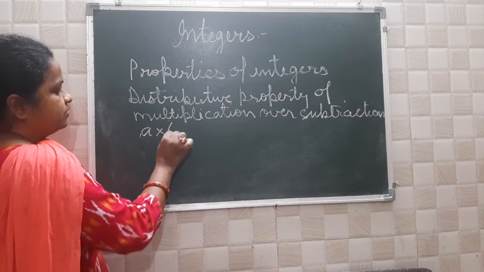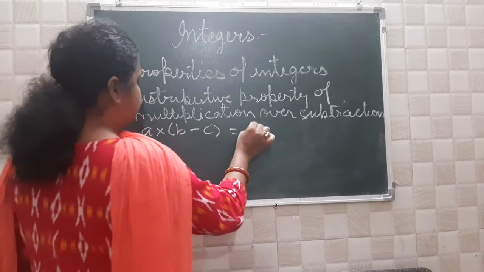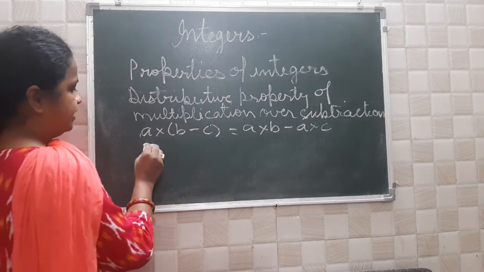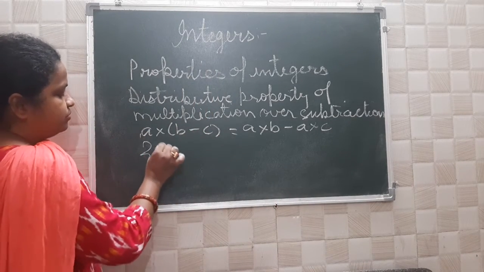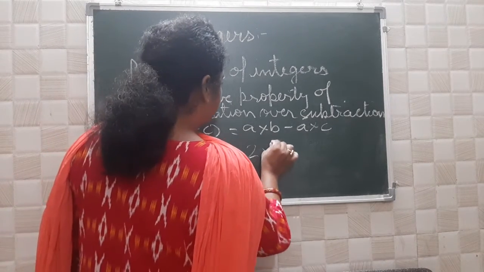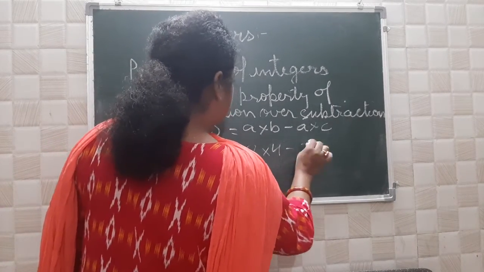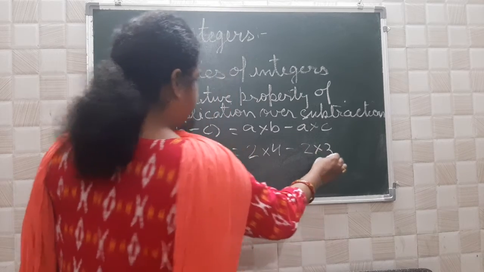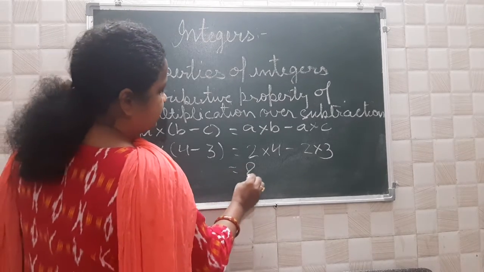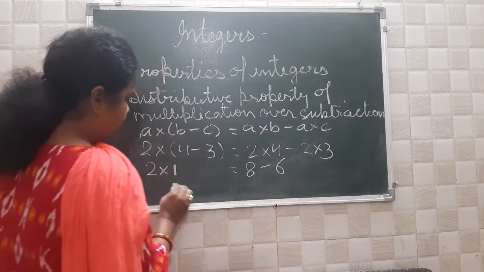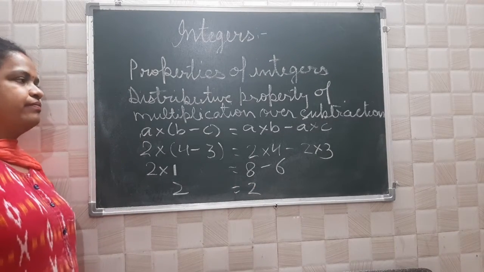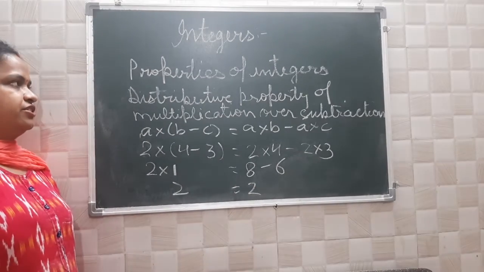A into (B minus C) is equal to A into B minus A into C. A means 2 into (4 minus 3) is equal to 2 into 4 minus 2 into 3. So 2 into (4 minus 3) is 2 into 1, which is 2. And 2 fours are 8 minus 6 is 2, and here also 2. Means it is distributive property of multiplication over subtraction.